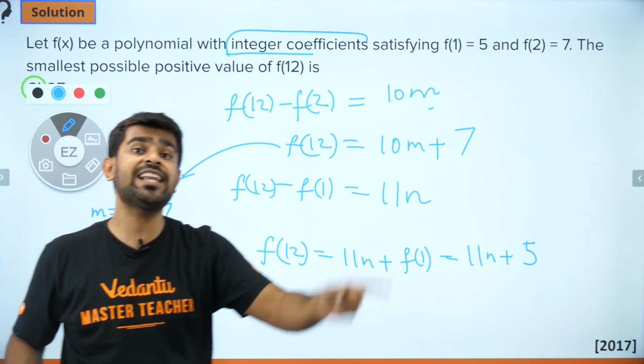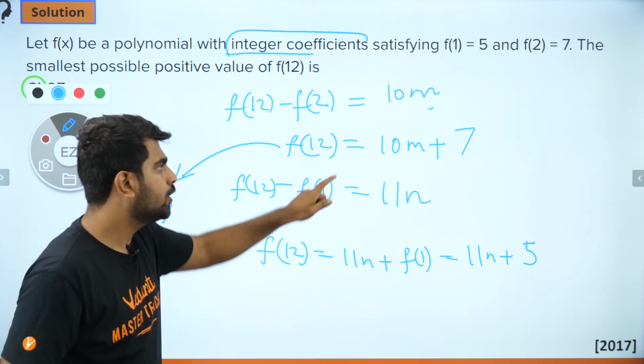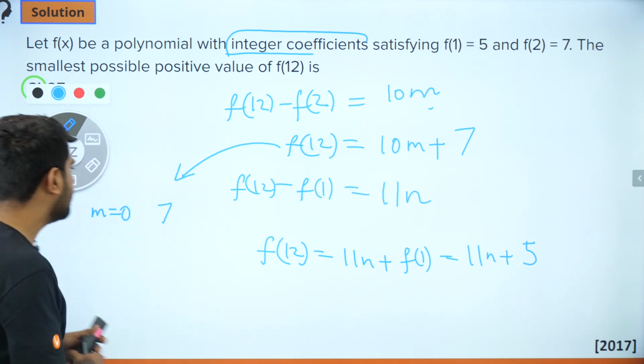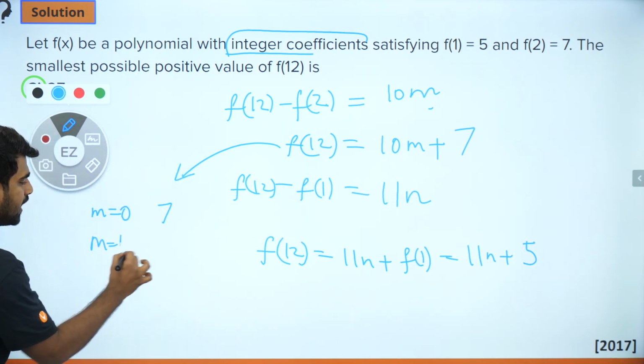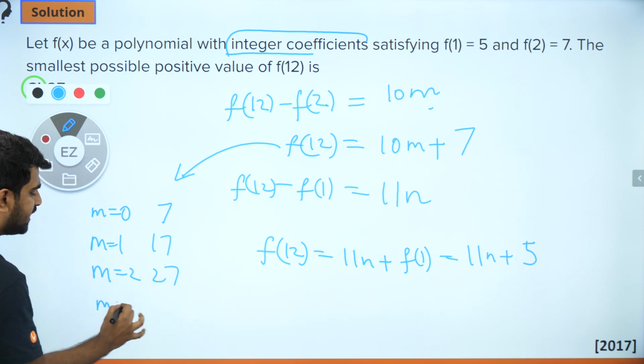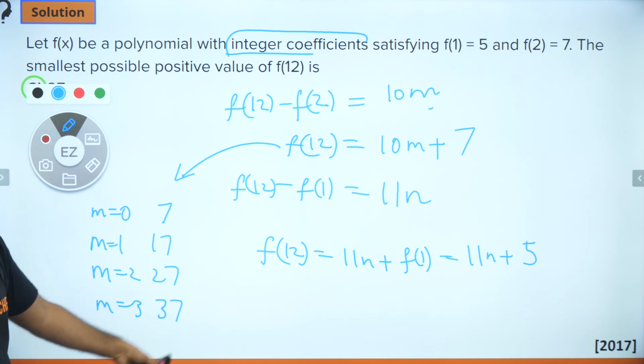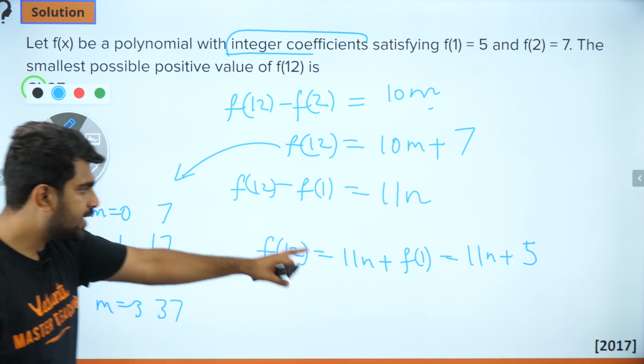Why? Because m is an integer. I substitute only integral values for m. Getting it? So I put m as 0, I get 7. I put m as 1, I get 17. I put m as 2, I get 27. I put m as 3, I get 37. And so on. 47, 57, 67 and so on. Okay? Let me do the same here.